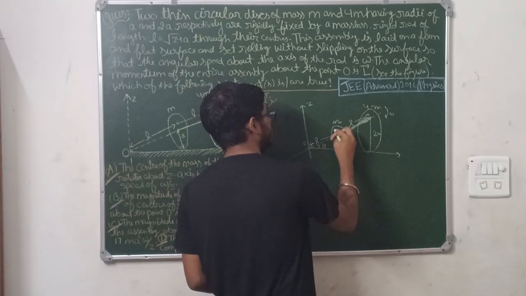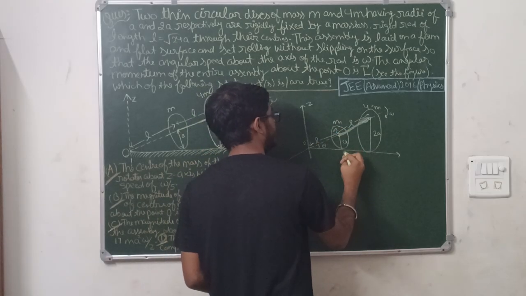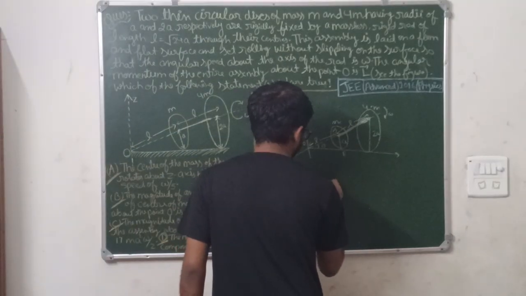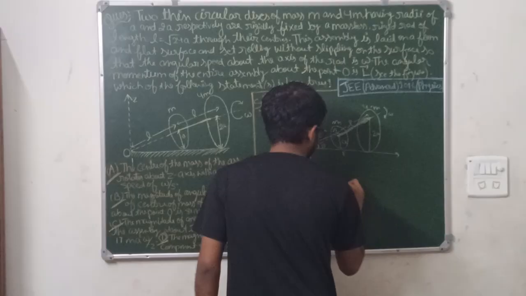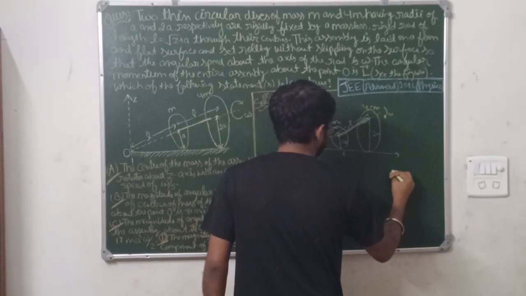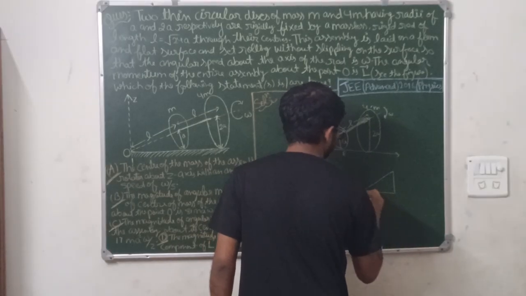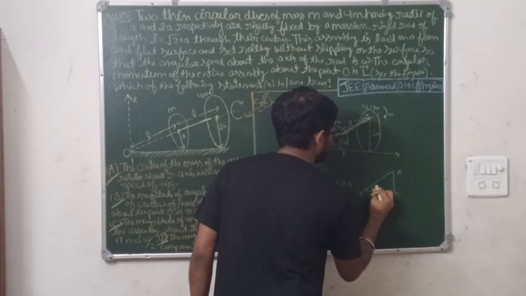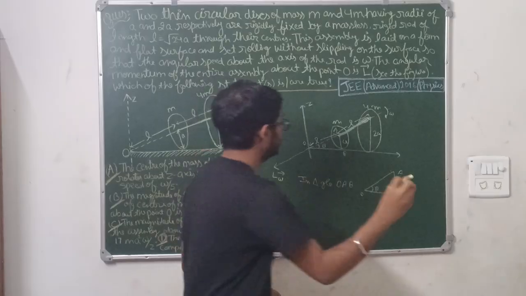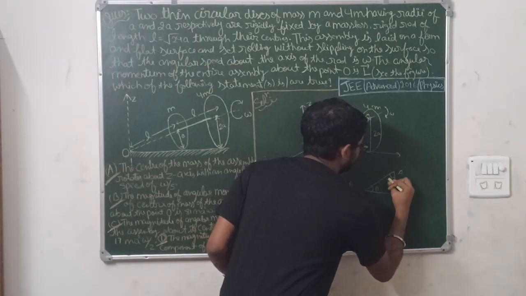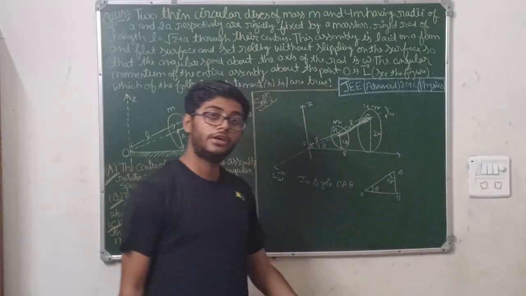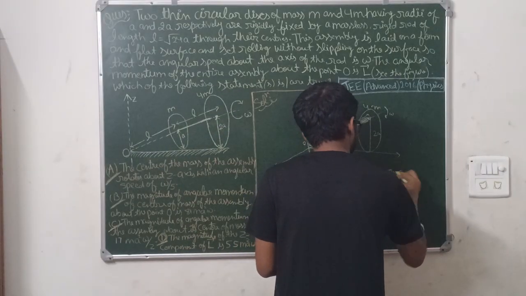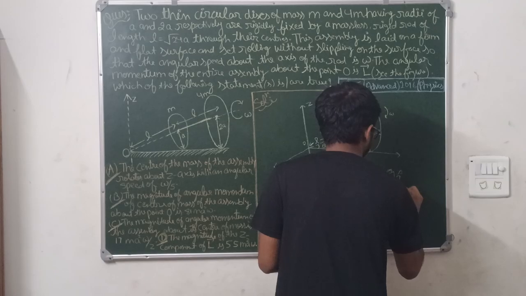This is O, this is point A and B. So in triangle OAB, this is theta, and with respect to this, this is the 90-degree angle. This is length L, this is length a.